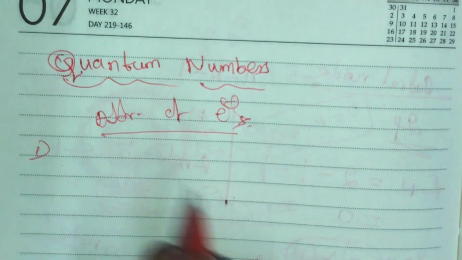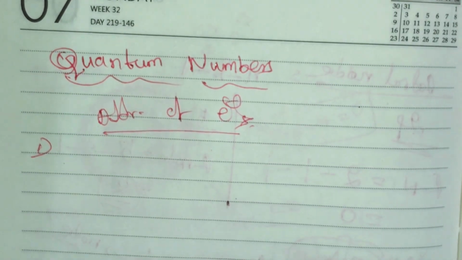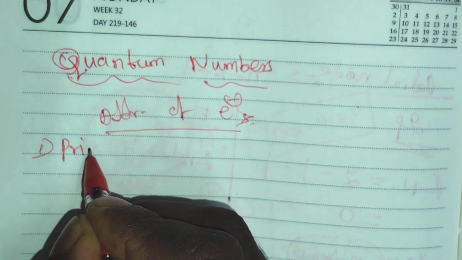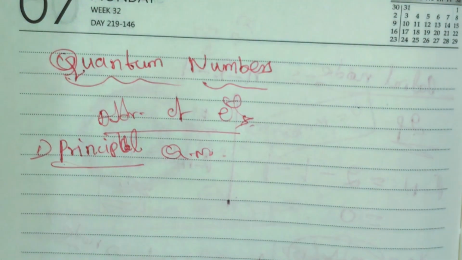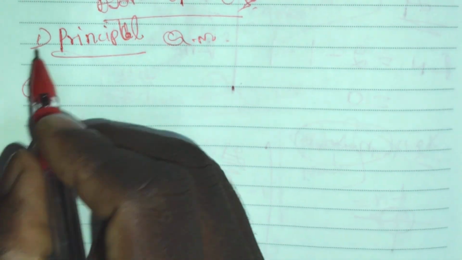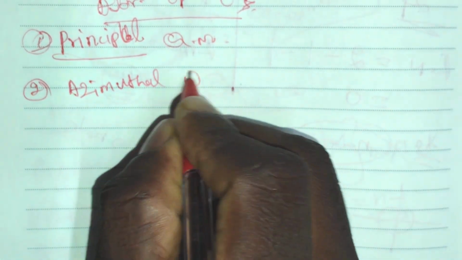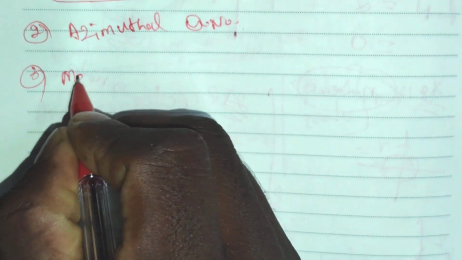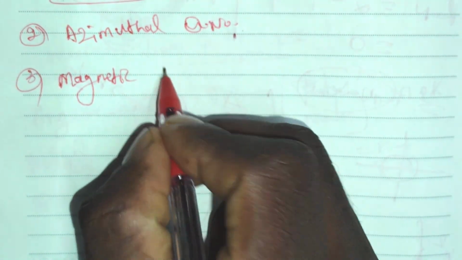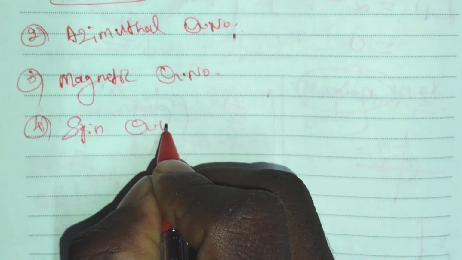Basically, there are four types of quantum numbers. Initially, the first three, and then the last one, that is the spin quantum number. First, there's the principal quantum number. Second, there is the azimuthal quantum number. Third is the magnetic quantum number, and the fourth is the spin quantum number.